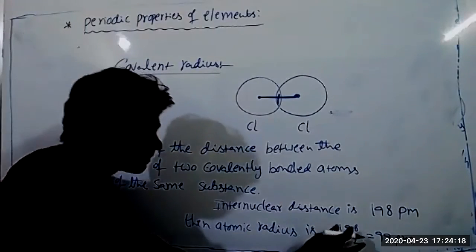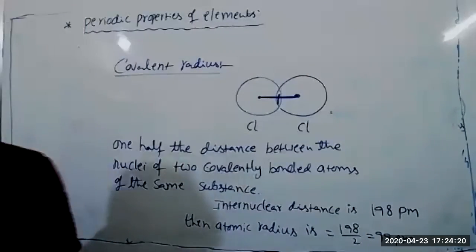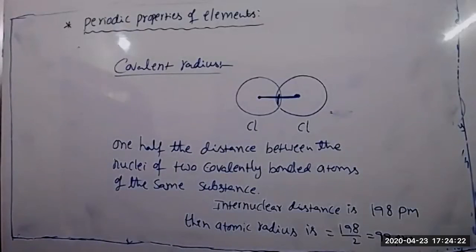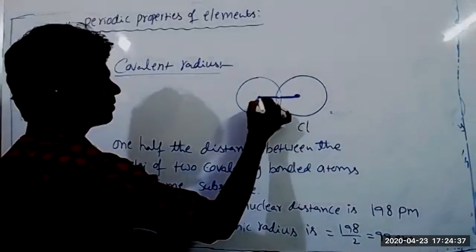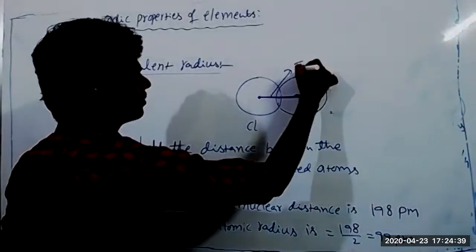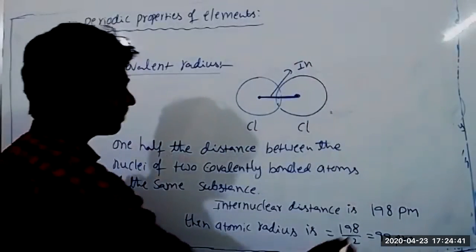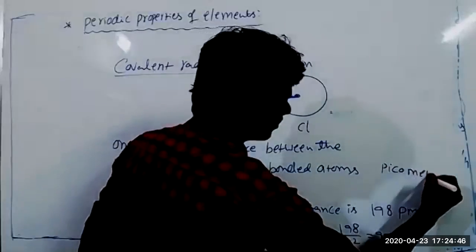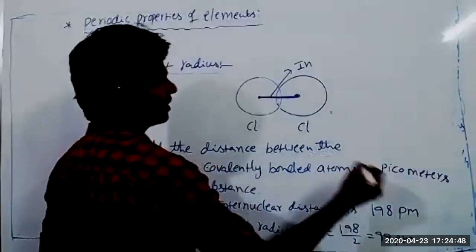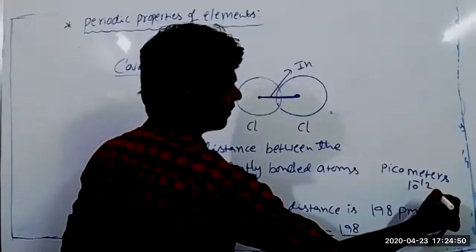PM stands for picometer. Picometer means 10 power minus 12 meter.